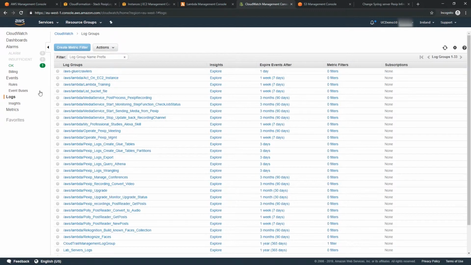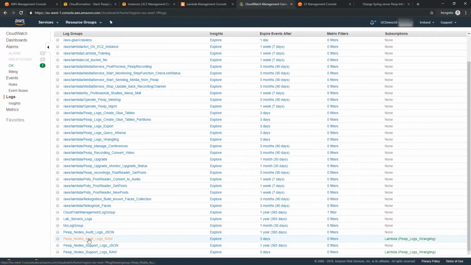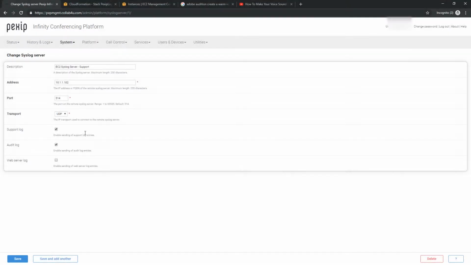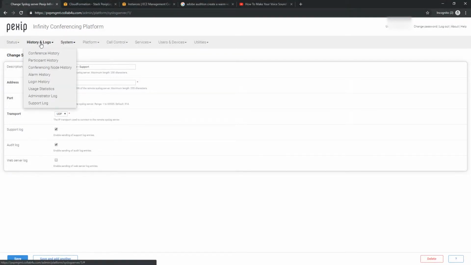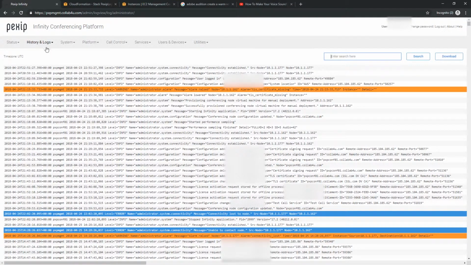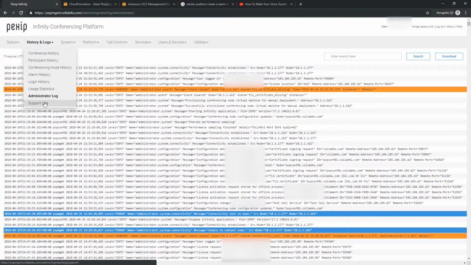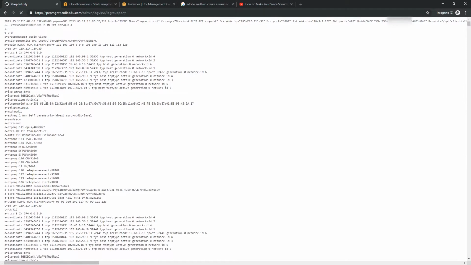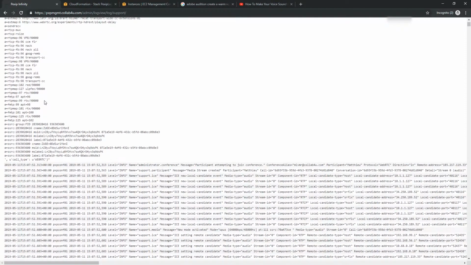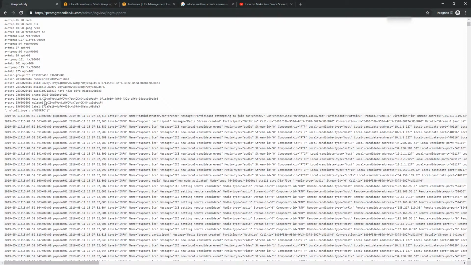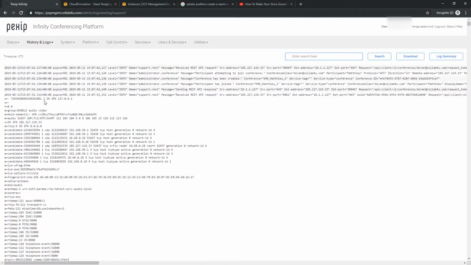One log group that we can see here is for the audit logs, and this other log group is for the support logs. First of all, let's look at the raw logs inside the Pexip management server. There are two main types of logs. The administrator or audit logs, which are more of the low-level Pexip server / process logs, and the support logs, which we are looking at right now, which are mainly the communications logs together with some application logs.